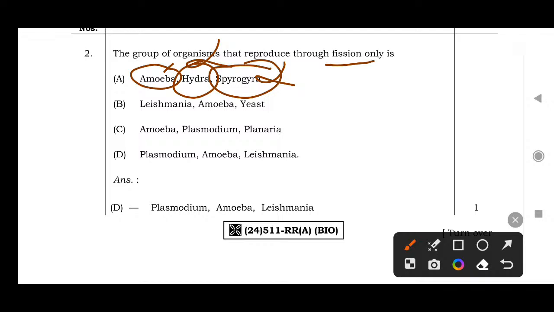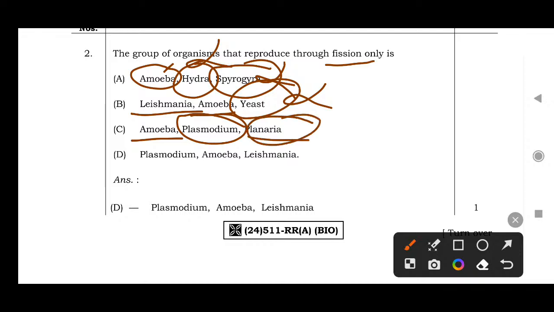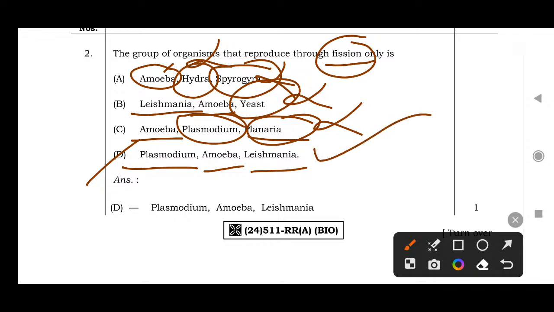Then leishmania undergoes fission. Amoeba undergoes fission, but yeast, spore formation, that's why it's also wrong. Plasmodium undergoes fission, but planaria will not undergo fission, that's why it's also wrong. Then remember, D: Plasmodium, amoeba, leishmania, all these three organisms undergo fission. Okay, binary fission or fission. Option D, right answer.